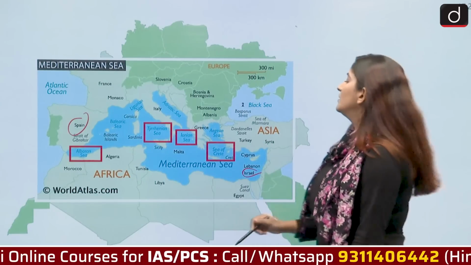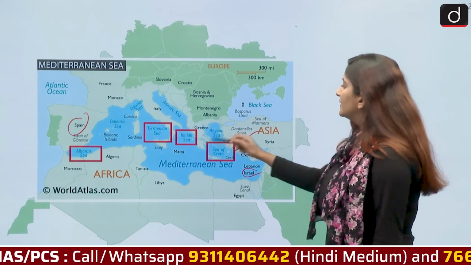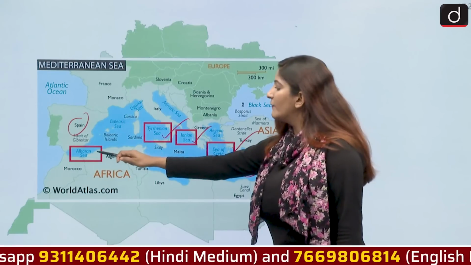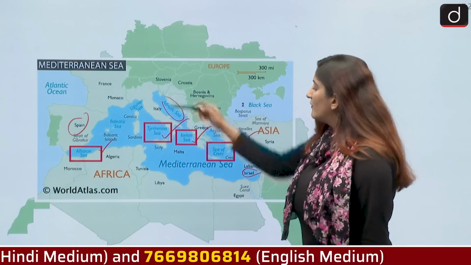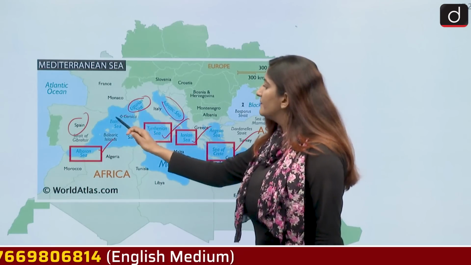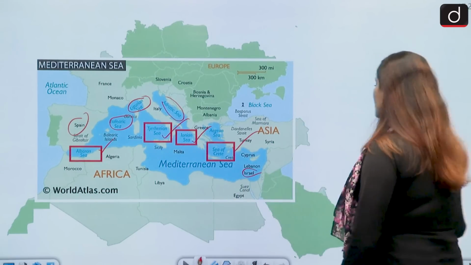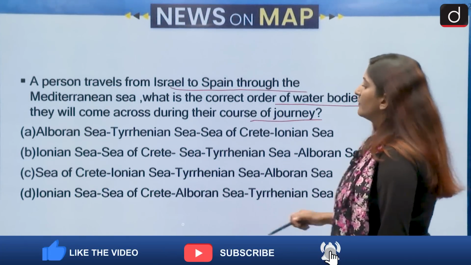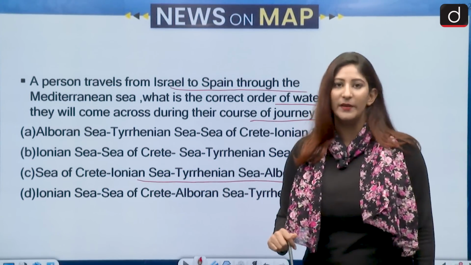What is the correct order of the occurrence? Sea of Crete will be first, then we have Ionian Sea, then Tyrrhenian Sea, and lastly we have Alboran Sea. Remember, Adriatic Sea is also an extension of Mediterranean Sea, and so is the Ligurian Sea and Balearic Sea. So these kind of water bodies are important within the Mediterranean. So Sea of Crete, then Ionian, Tyrrhenian, and Alboran Sea as the correct answer. Option C will be correct.